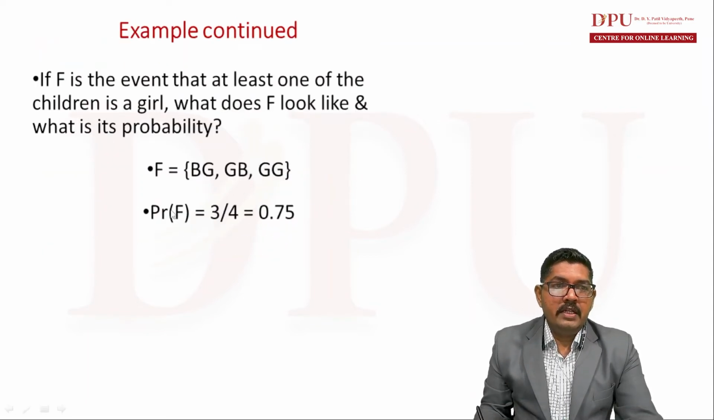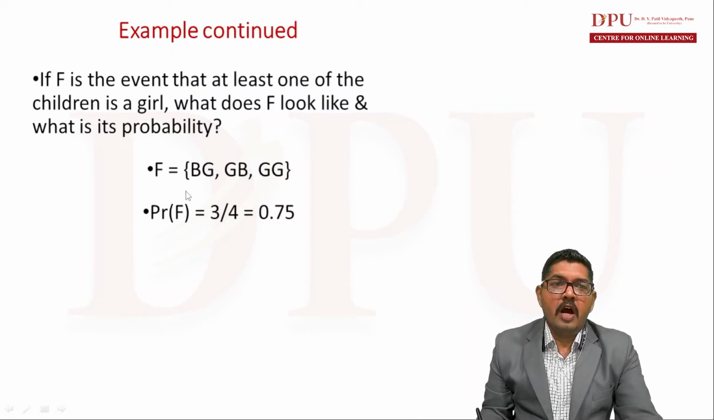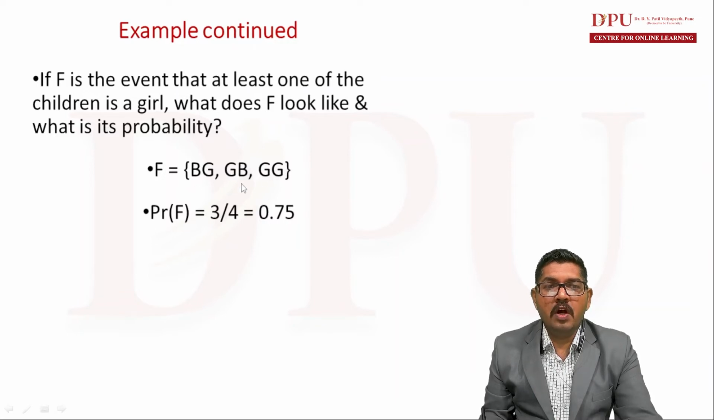The example is continued. We have another event here. F is the event that at least one of the children is a girl child. So what does F look like and what is its probability? Out of the 4 outcomes, we have to find the outcomes which consist of at least one girl. There are 3 outcomes out of the 4: BG, GB and GG. There is at least one girl in each of them. So F is the set of BG, GB and GG.